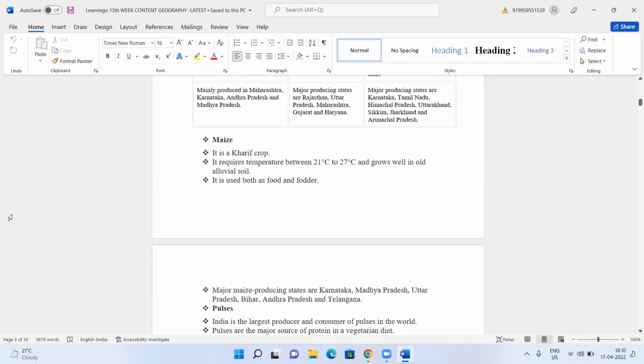Maize, it is a kharif crop. Once again, it requires a temperature between 21 degrees and 27 degrees and grows well in old alluvial soil. Last time I was explaining about the old and the new. Can anyone tell me what the new and the old alluvial soils are? Let me see how much you remember. What is the old alluvial soil called? What is the new alluvial soil called?